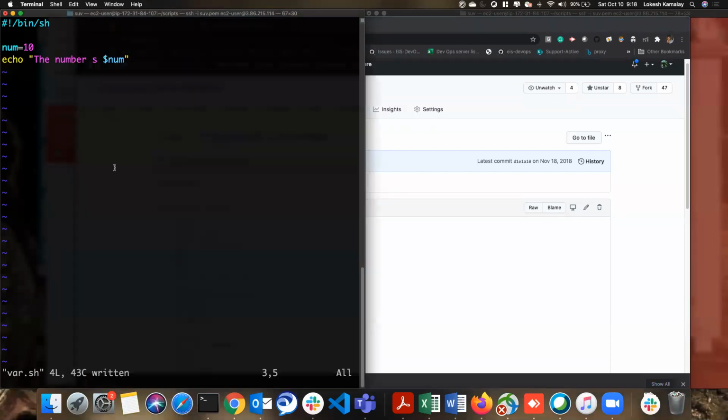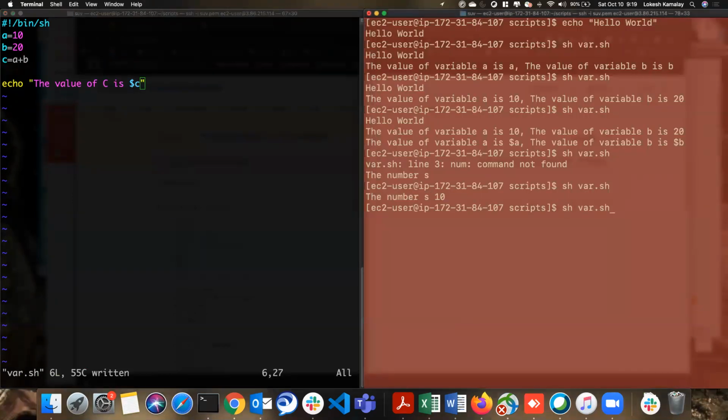Yeah, you can also assign the variable like this. So now I have a variable a is equal to 10 and b is equal to 20, c is equal to a plus b. This is right. So I should have 30 as output here when I print it, right? So echo the value of c is $C. Now let's see what happens. I saved it. Let me execute this.